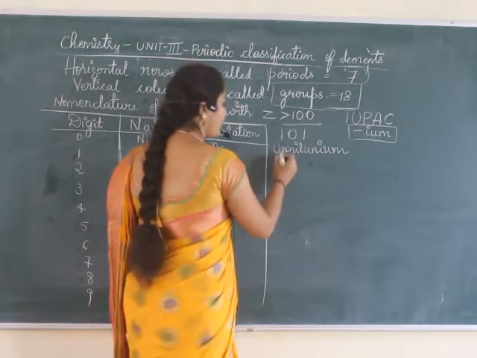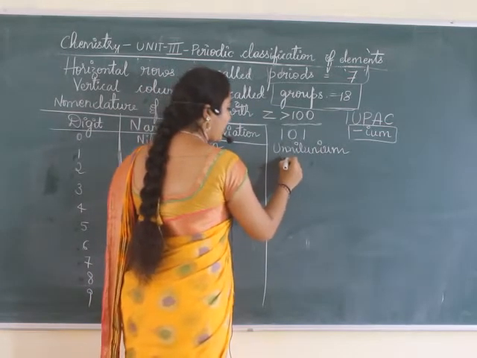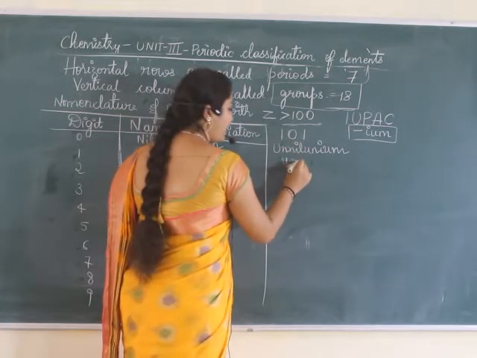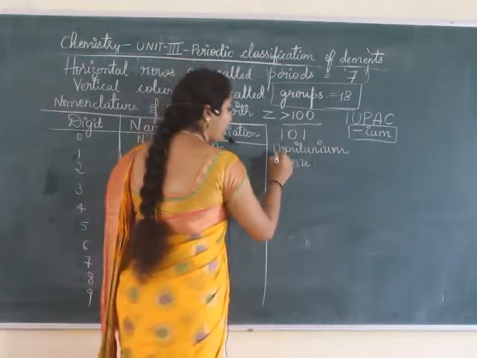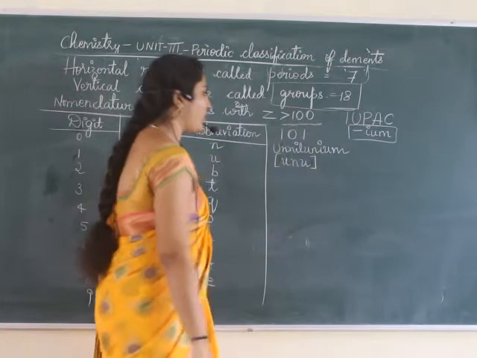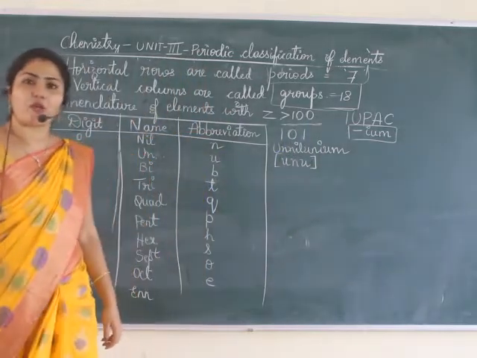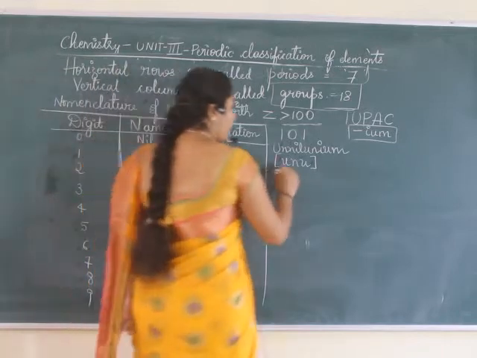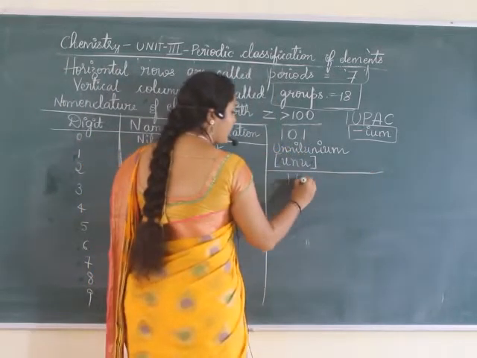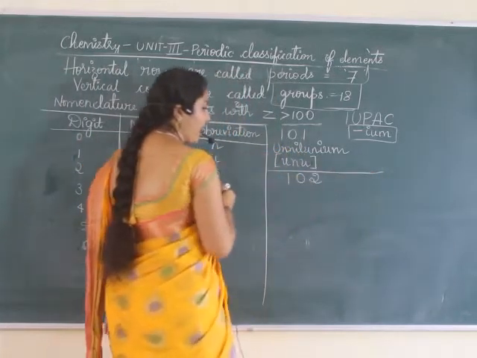How should I denote it? The denotion is U, N, U. This is how I will be denoting 101. This is how we give the IUPAC nomenclature for it. Clear? Now same way for 102.